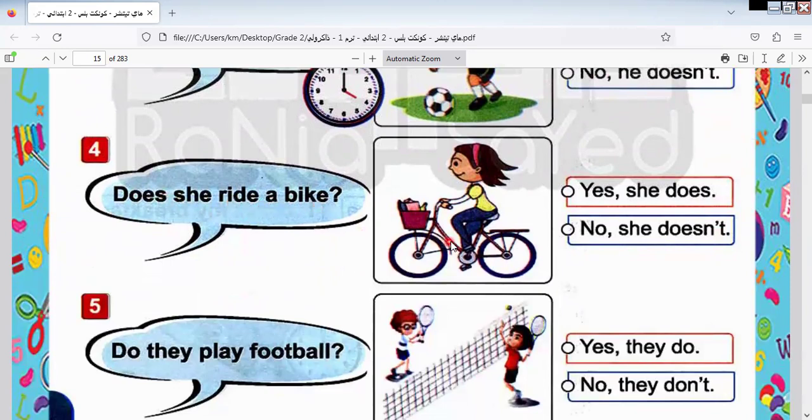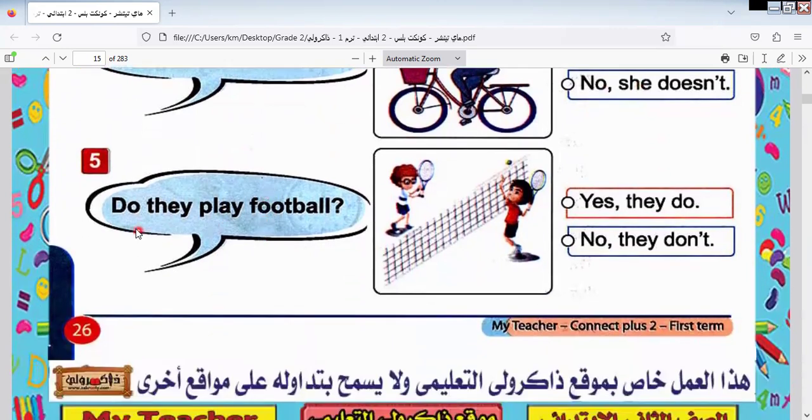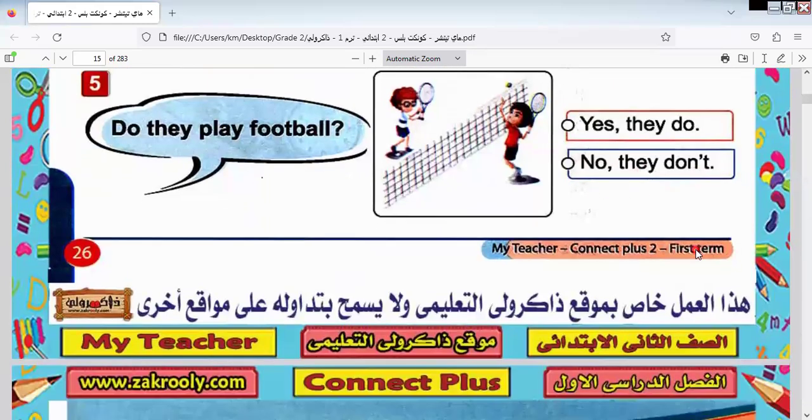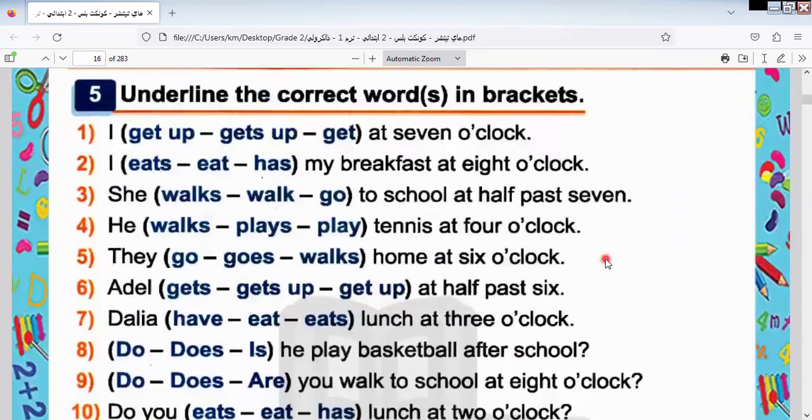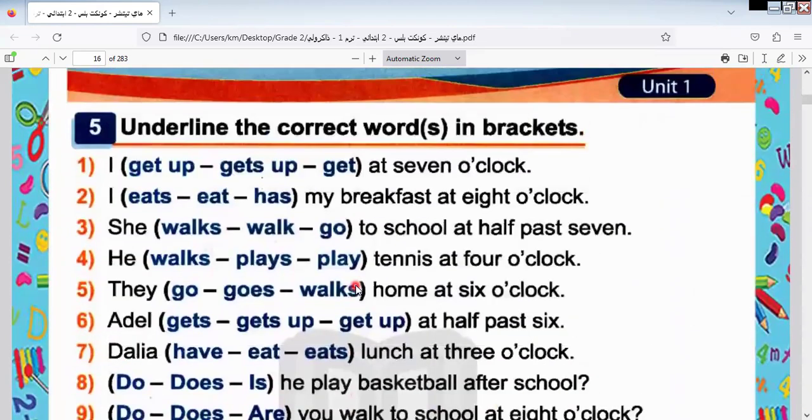Does she ride the bike? Is this girl riding the bike? Yes. So the answer will be yes, she does. Do they play football? Is it football? No, it's not football. It's tennis. So I select number 2. No, they don't. Let's answer this question. I answer 5 of them, and I leave the rest for you to do by yourself.